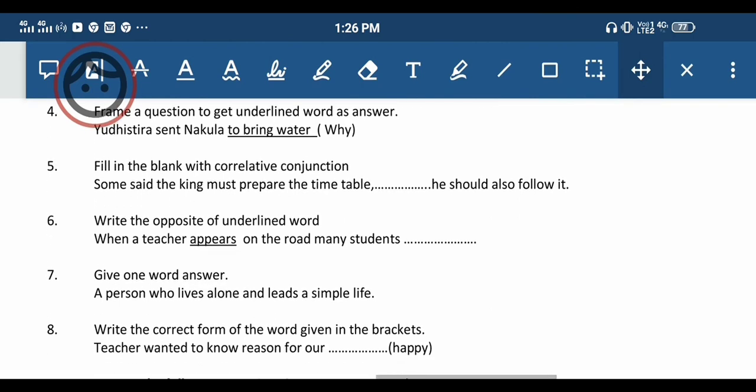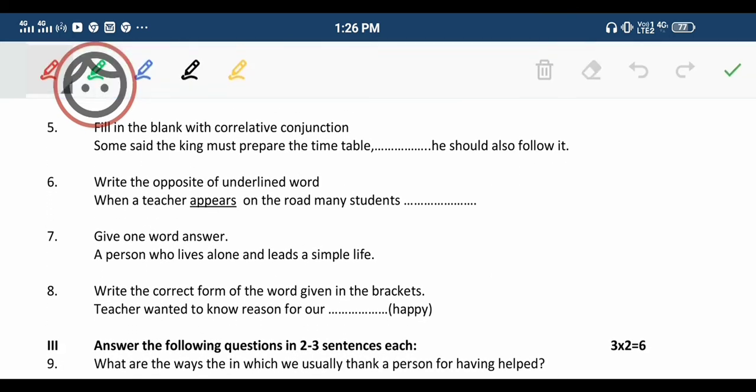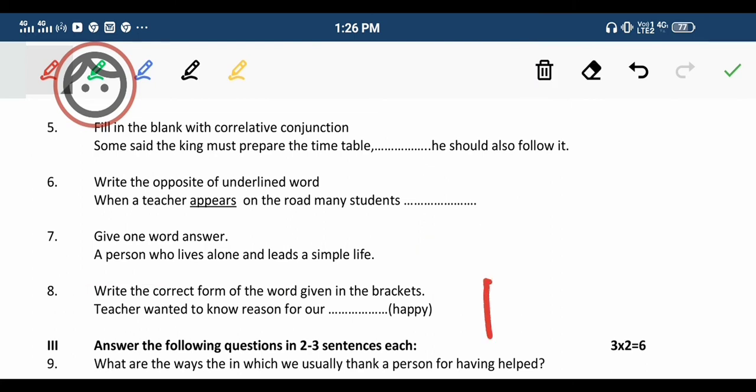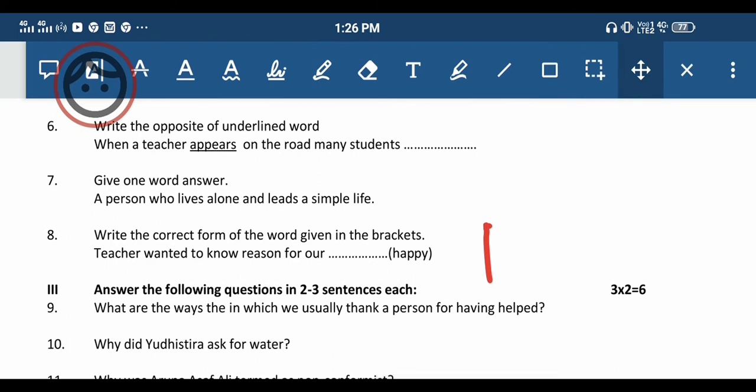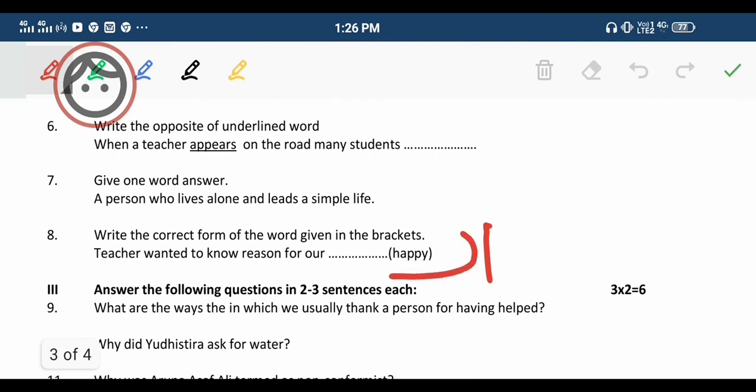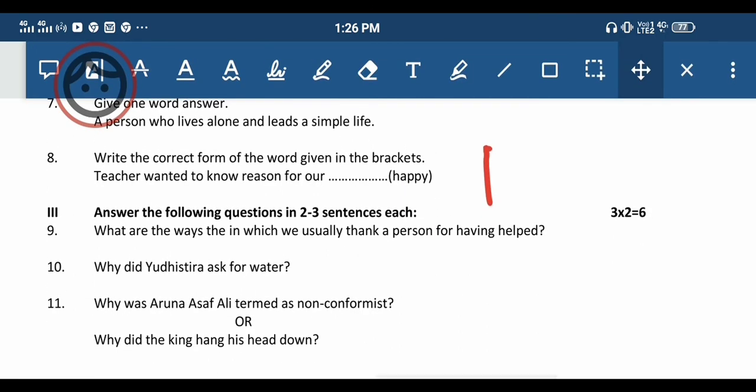Then over here, give one word. Here also: a person who lives alone and leads a simple life. What is he called? Okay, and then we have to write the correct form of the word given in the bracket. Teacher wanted to know the reason for our happy. So what do you have to write? Yes, happiness. Okay.